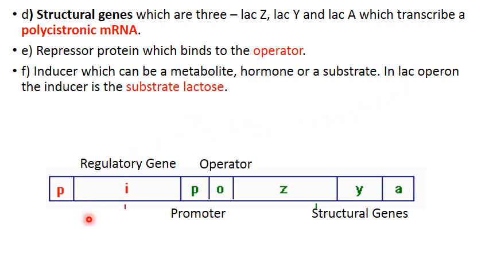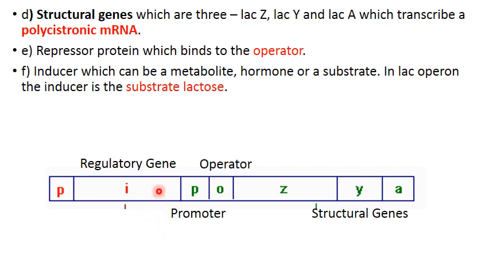So in this figure we are showing an operon, which we just said is a cluster of structural genes controlled by a single operator and a single regulatory gene. And what are the parts? Structural genes, three: lac Z, lac Y and lac A, and that is going to synthesize a polycistronic mRNA. Next to the structural genes will be the operator, and to the operator what is going to bind will be the repressor that is synthesized by the regulatory gene.